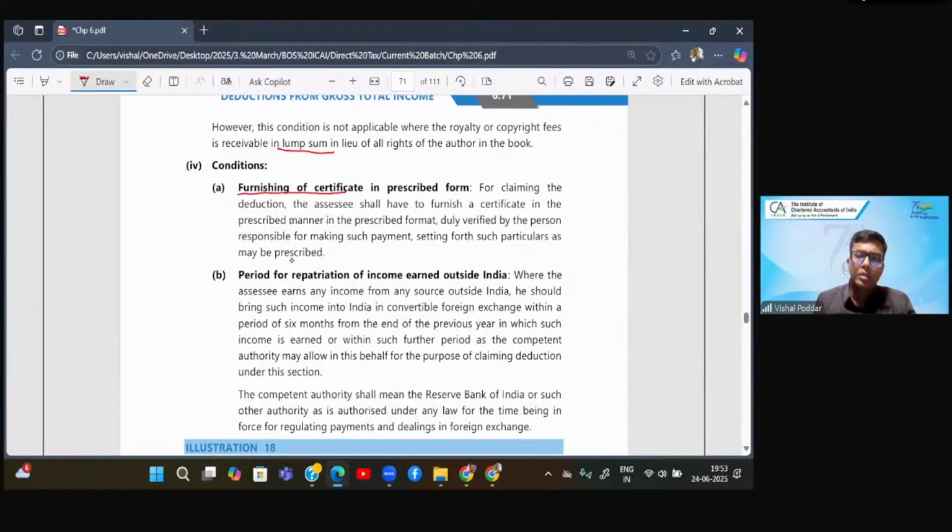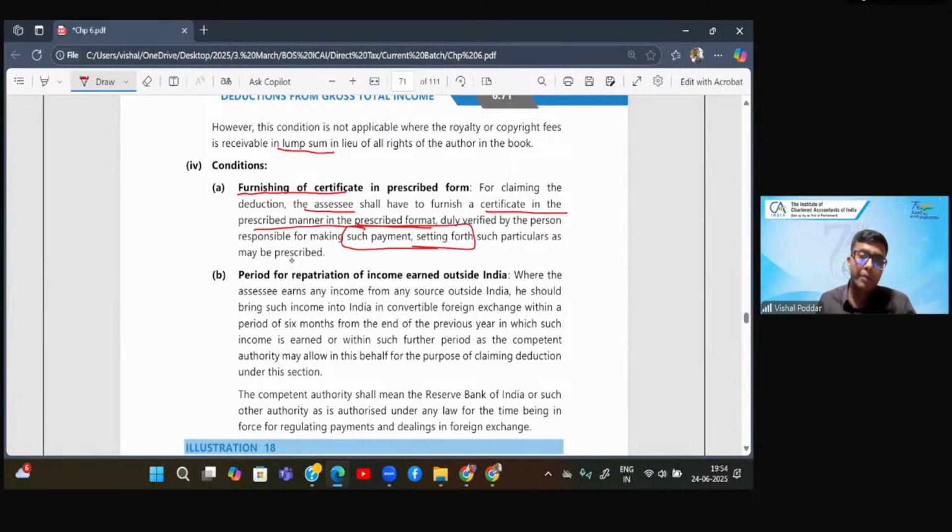Now, certificate. For claiming this deduction, the assessee, that is the author, shall have to furnish a certificate in the prescribed manner in the prescribed form, duly verified by the person responsible for making such payment. So you will have to get a certificate from the publisher who will give all the above details: what is the nature of the book, what is the percentage of royalty, what is the total gross royalty, and everything. Why these details are required? So that on that basis, the above workings can be done and even checked by the officer.